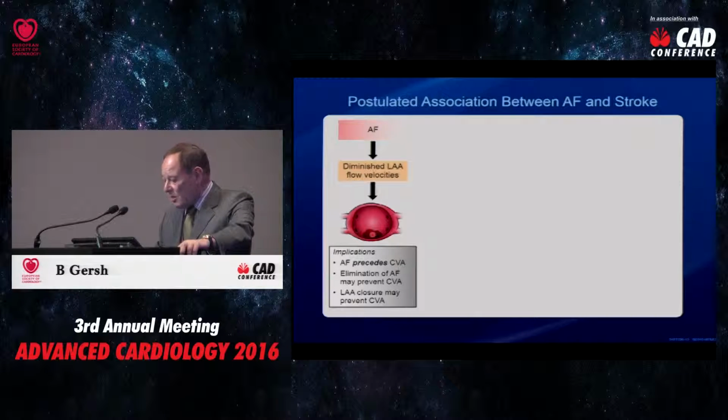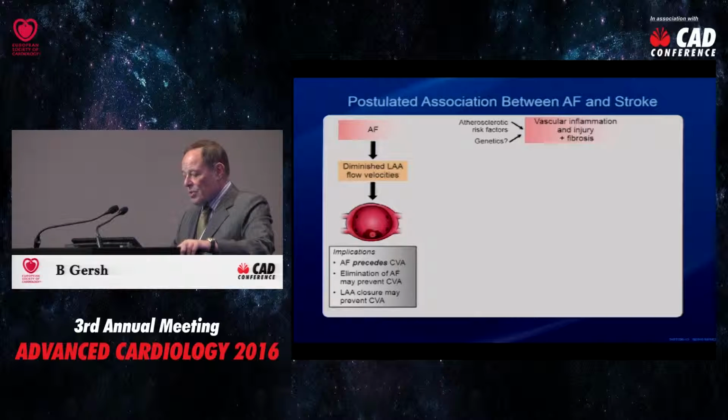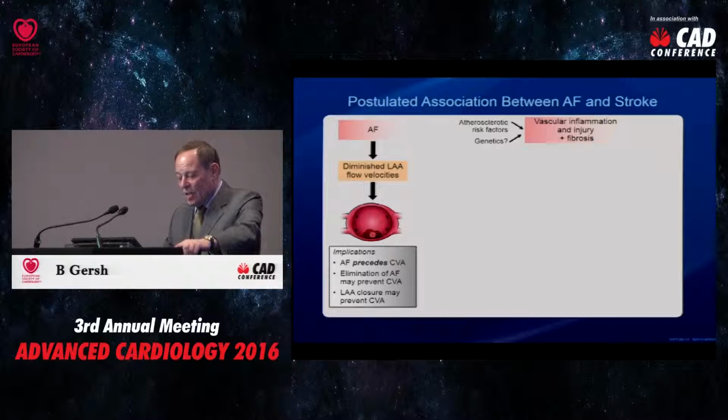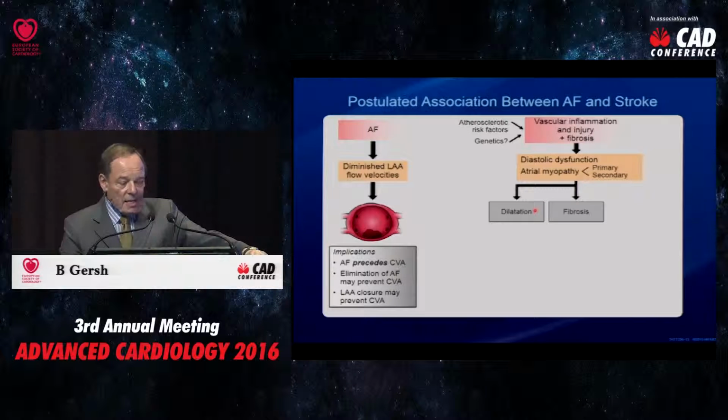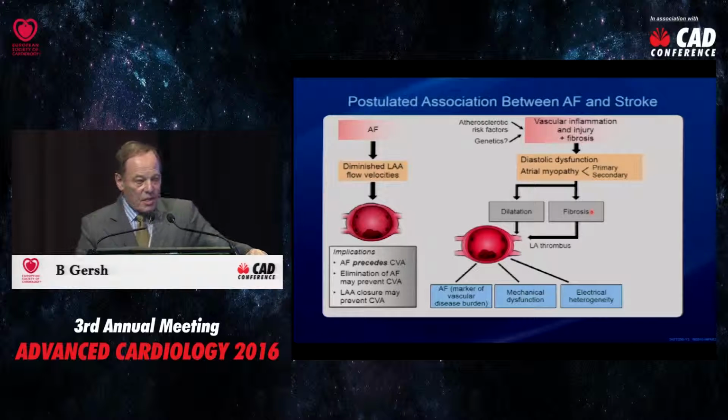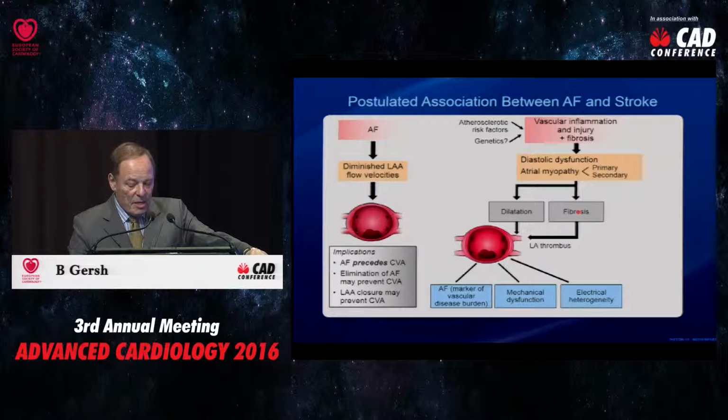But there's another concept, and that is atherosclerotic risk factors, age, and genetics cause vascular inflammation and injury and fibrosis. This in turn causes diastolic dysfunction and atrial myopathy, which is primary or secondary, characterized by dilatation of the left atrium, fibrosis. All of this would precede and lead to atrial dilatation and thrombus. And in this situation, AF is a marker of vascular disease burden.